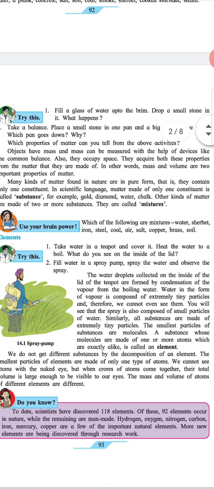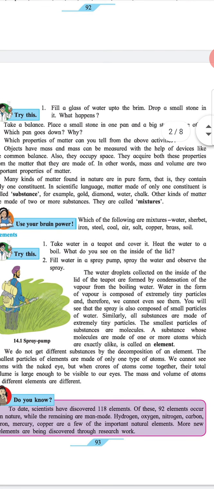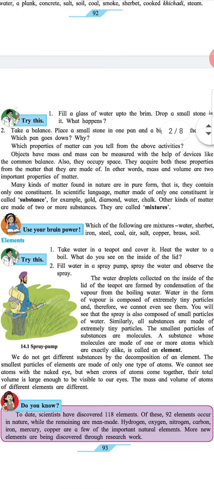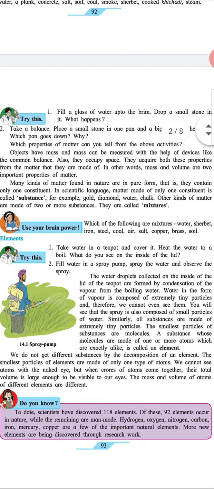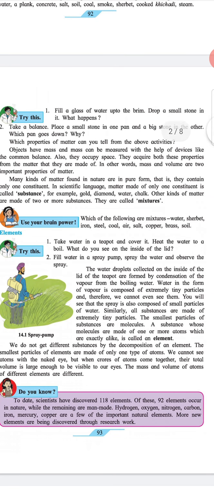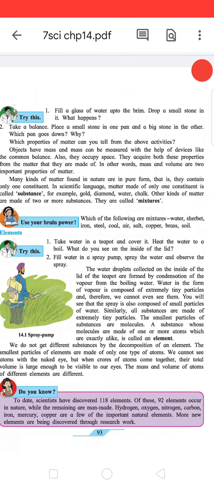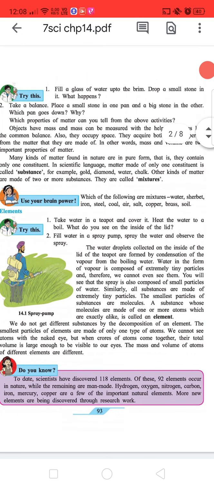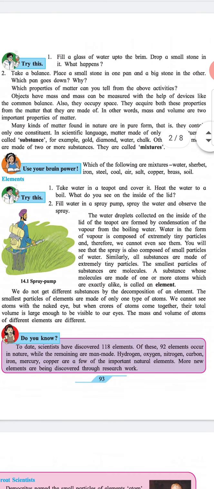Subheading, try this. 1. Fill a glass of water up to the brim. Drop a small stone in it. What happens? 2. Take a balance. Place a small stone in one pan and a big stone in the other. Which pan goes down? Why? Which properties of matter can you tell from the above activities?